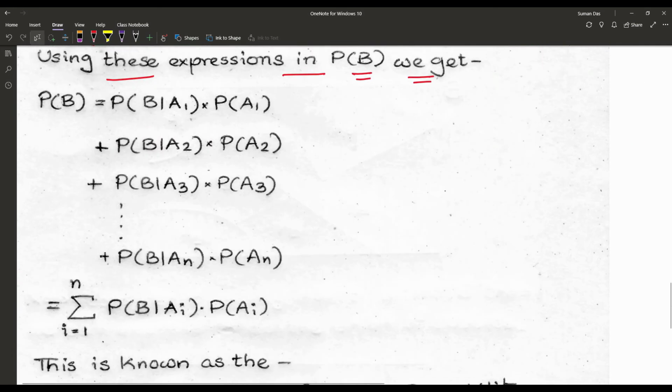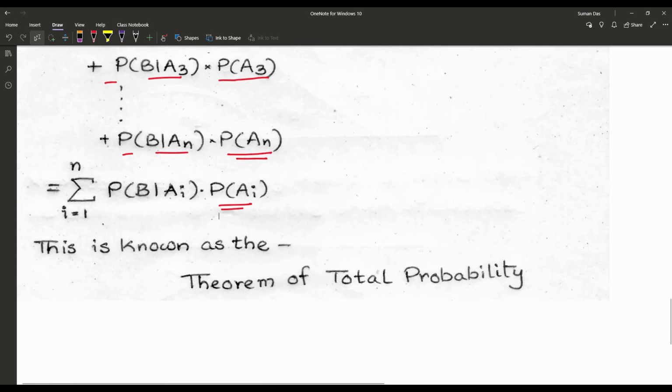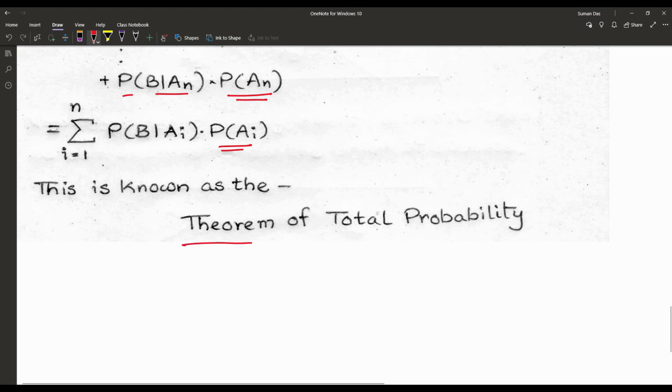In that way, P(B) is equal to P(B given A1) into P(A1) plus P(B given A2) into P(A2) plus P(B given A3) into P(A3) up to P(B given AN) into P(AN). In summation notation, we write it as the sum from i equal to 1 to N of P(B given Ai) into P(Ai). And this is known as the theorem of total probability.